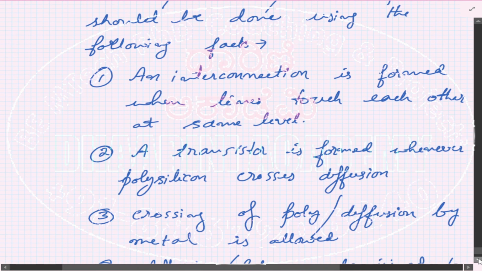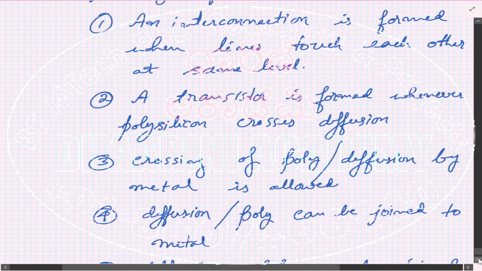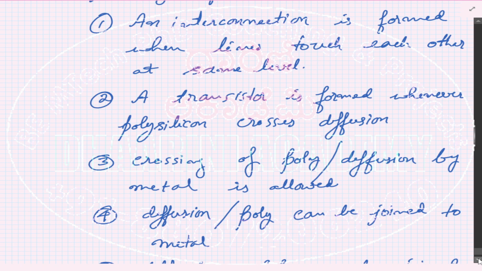And when you do that, you should follow the following rules. Now I should take care that there will be an interconnection when lines touch each other on the same level. Lines in the sense metallic layers. You have several layers possible that you might have already studied in the previous chapters. So multiple layer design will be there, out of which one of the common layers is called the metallic layer.